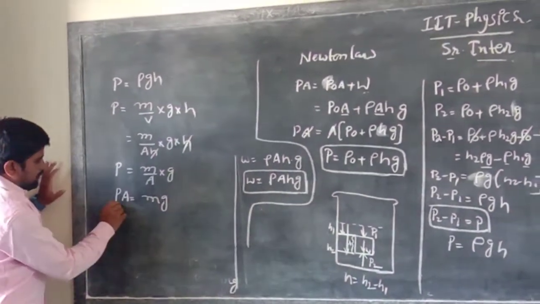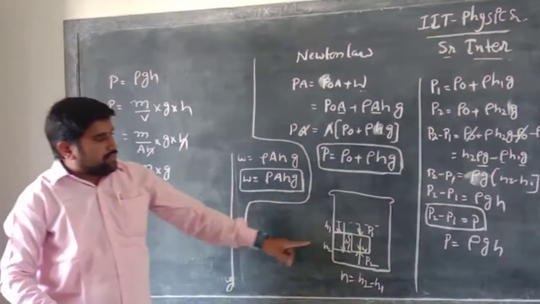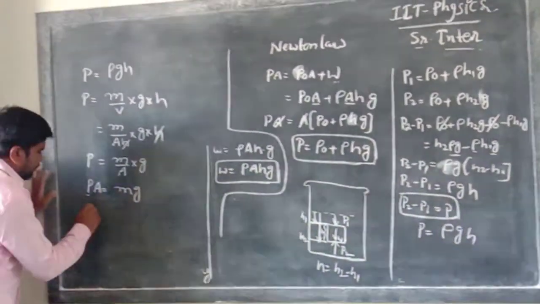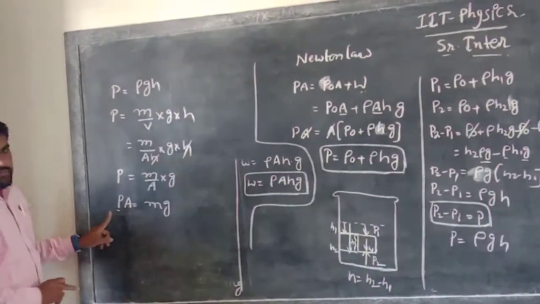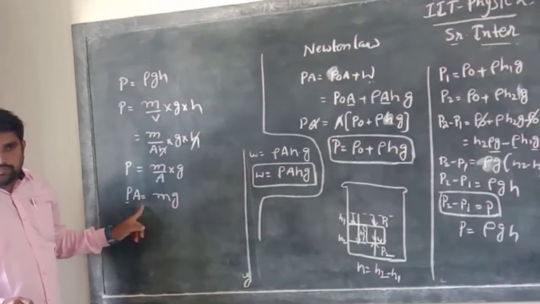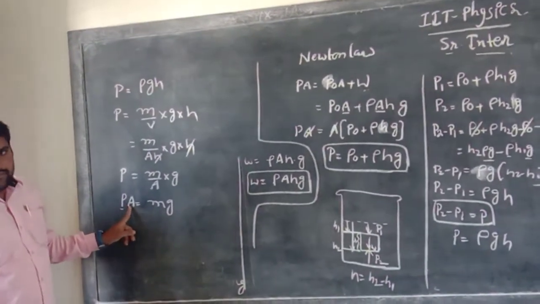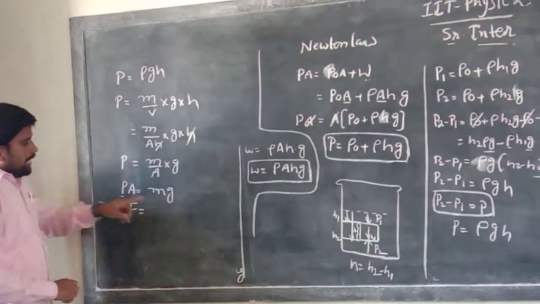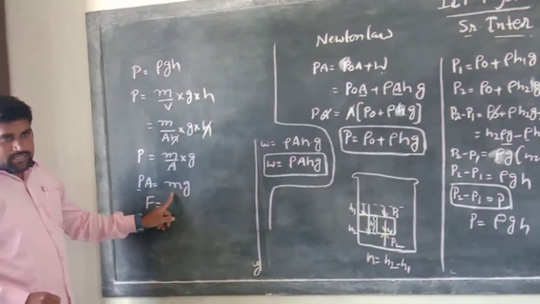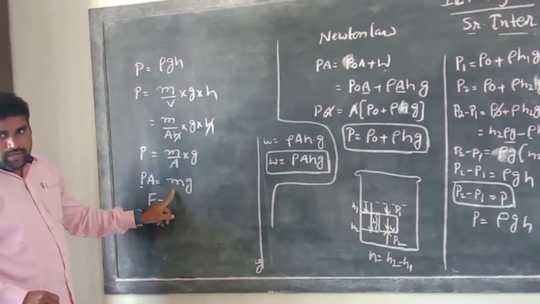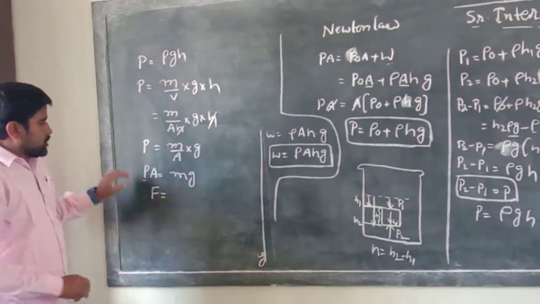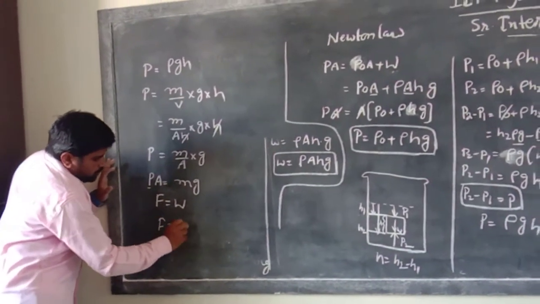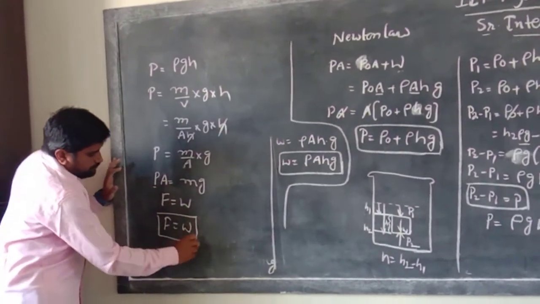Here, what does P mean? P is the difference between the upward pressure and the downward pressure. PA, the product of the pressure and the area of cross section, is called a force. Already we know mg, the mass of the body times acceleration due to gravity. So that is W.